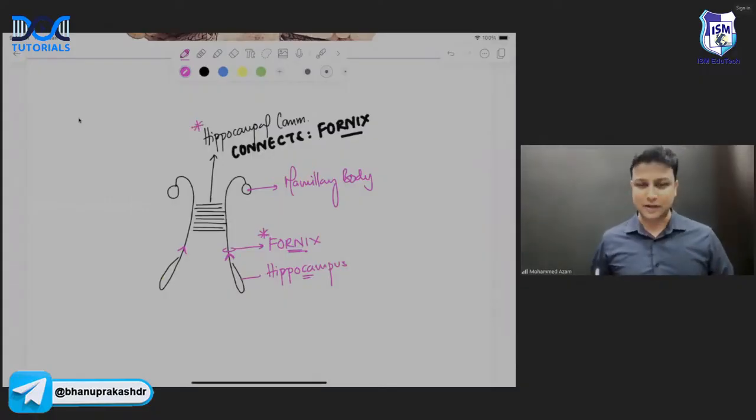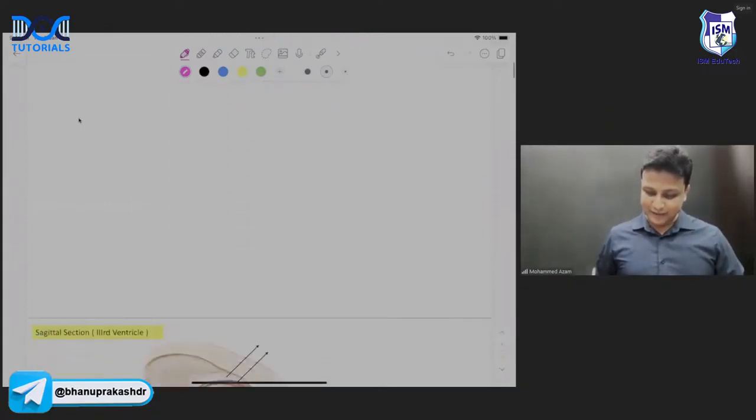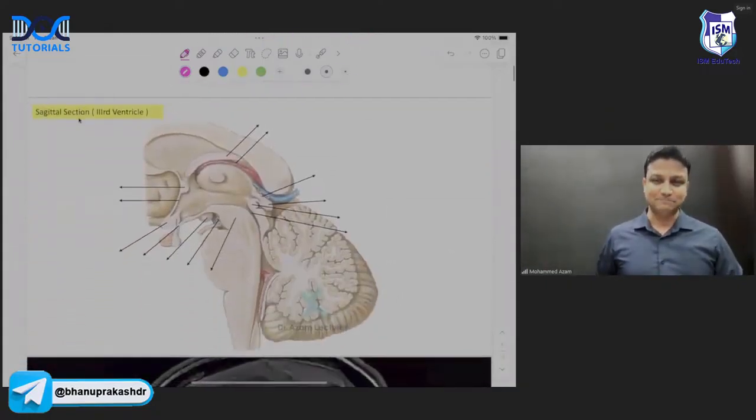2 important MCQs covered here, sir. In small diagram here. Okay. चलिए अब बढ़ते हैं आगे towards the sagittal section here.